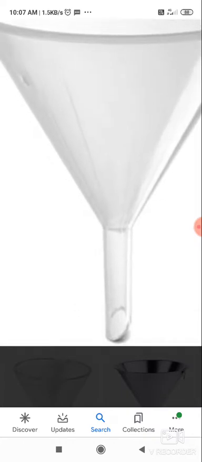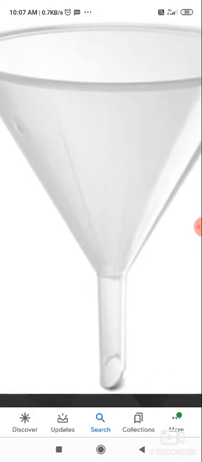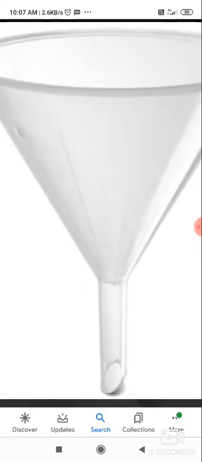So from the top of this funnel, from the neck of this funnel, the seeds are transferred to the pipe that is dug inside the field. So in this way the seeds are sown.